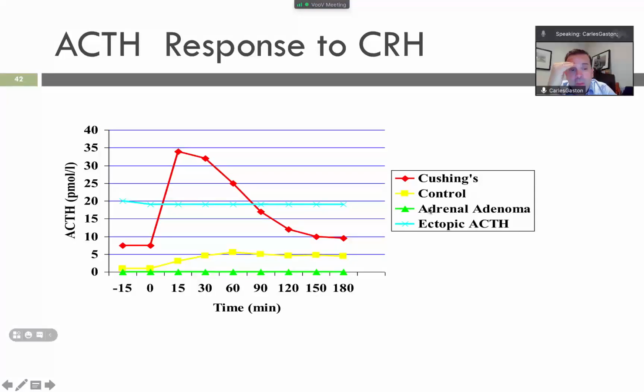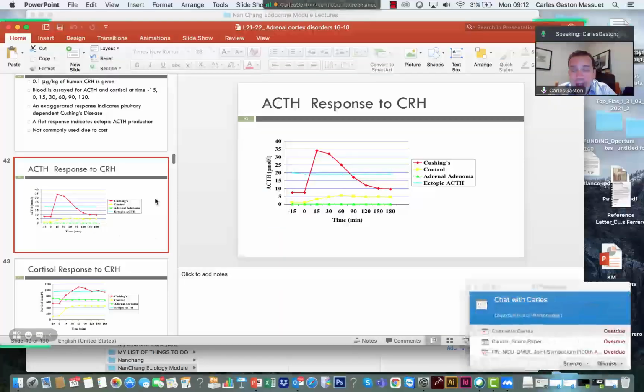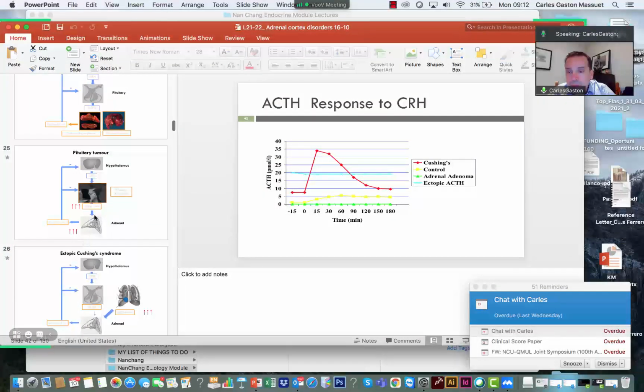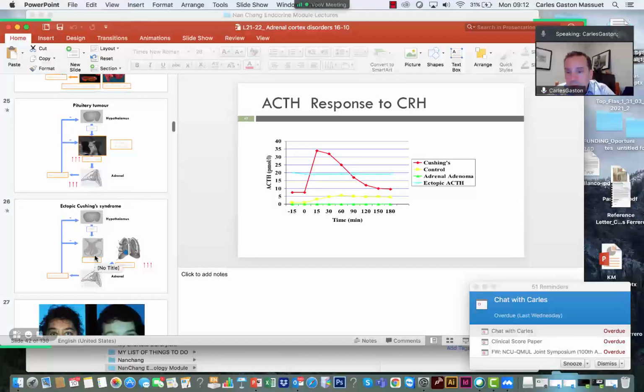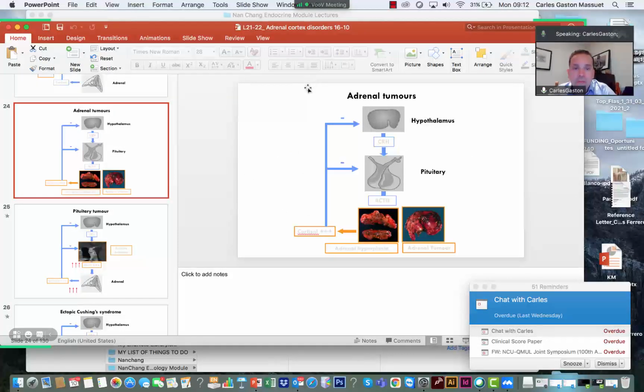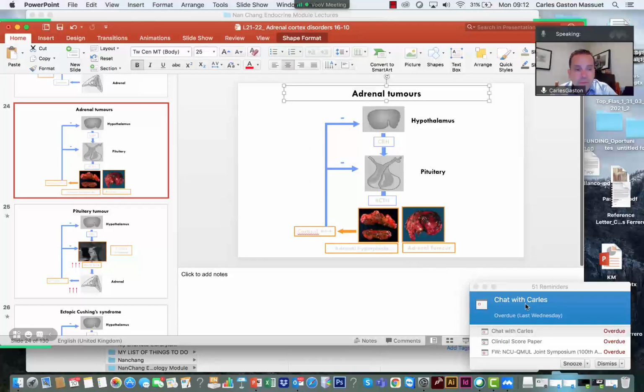If we have an adrenal adenoma, it does not affect ACTH. Okay? So if we go back into the presentation, maybe I should have put this in here. Let's see. When we have an adrenal tumor that produces too much cortisol, okay, but when we add CRH, this is inhibited by the cortisol, and the levels of ACTH are inhibited.